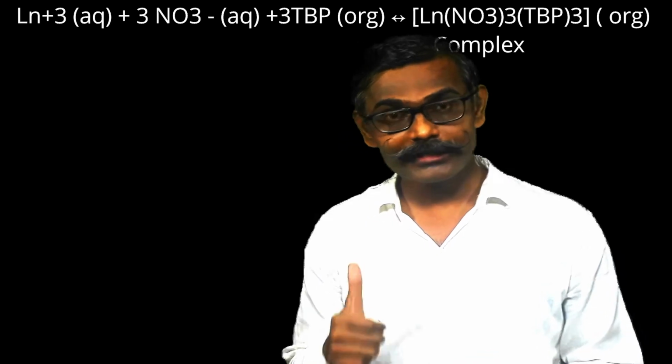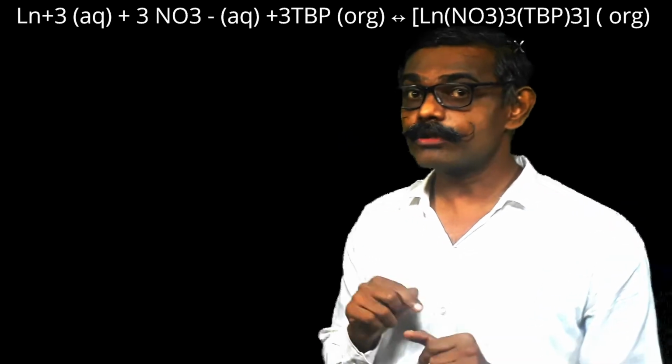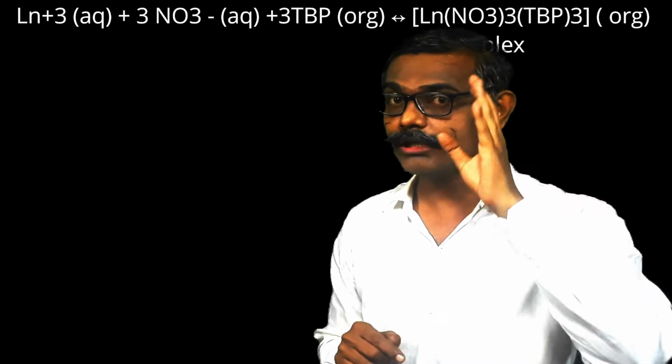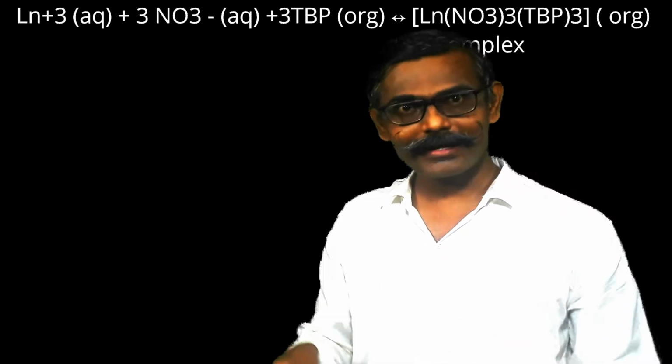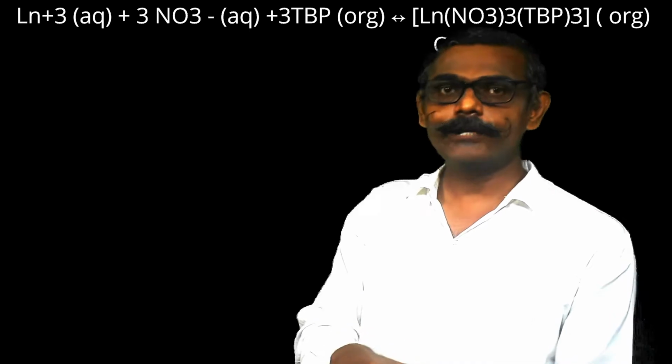Actually, hydrated lutetium will be larger, but here it is coming in the organic medium, so it is not hydrated. I am talking about the bare lutetium ion, which is smaller and has more tendency to form a complex. So with tributyl phosphate and nitrate ion, it will form a complex and go in the organic medium.